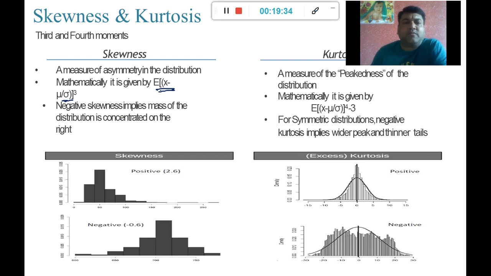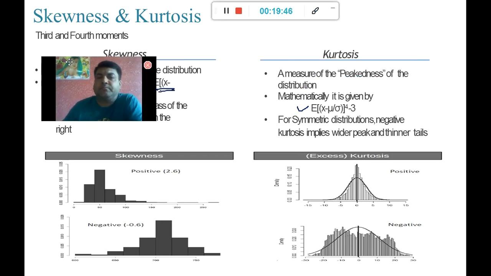Similarly, as we have seen the skewness, which will be calculated by this formula, there is one formula for kurtosis. And what is kurtosis? Kurtosis is basically about the peakedness of the data, and it is also called the fourth moment of business decision. You can see here that we can have positive and negative values for the kurtosis.